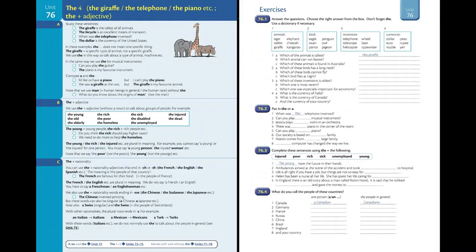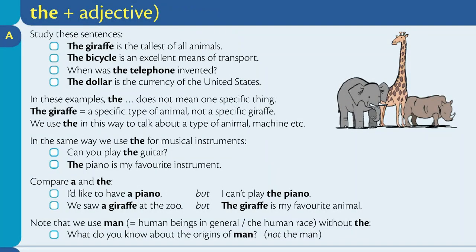Unit 76. The for the giraffe, the telephone, the piano, etc. The plus adjective. Section A. Study these sentences. The giraffe is the tallest of all animals. The bicycle is an excellent means of transport. When was the telephone invented? The dollar is the currency of the United States.